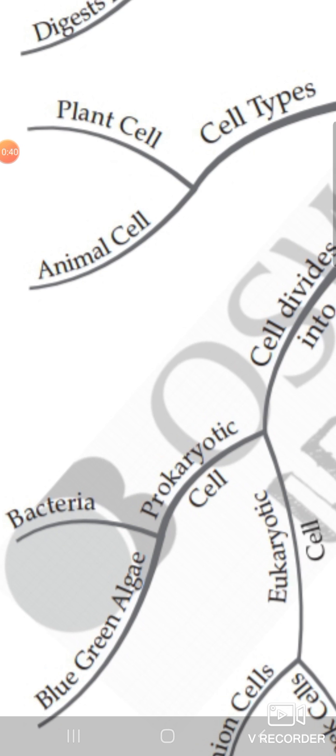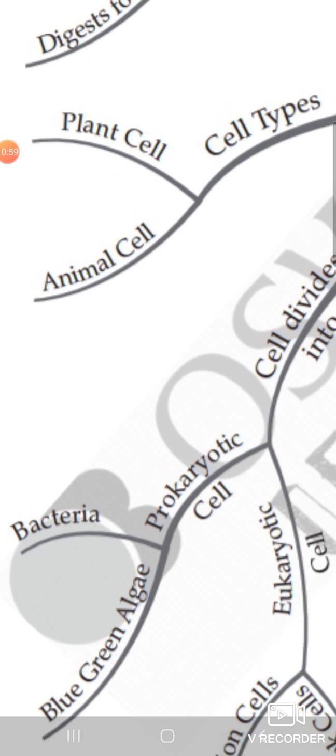So the very first difference is that a plant cell has a cell wall, whereas a cell wall is absent in an animal cell. This is the very basic and clear difference between plant cell and animal cell, that the cell wall is present in plant cell whereas it is absent in animal cell. Generally a plant cell is regular in shape, and the reason is that a plant has a cell wall, and due to the cell wall plants have a very regular shape. Plant cell has a very regular shape, whereas animal cell is generally irregular in shape.